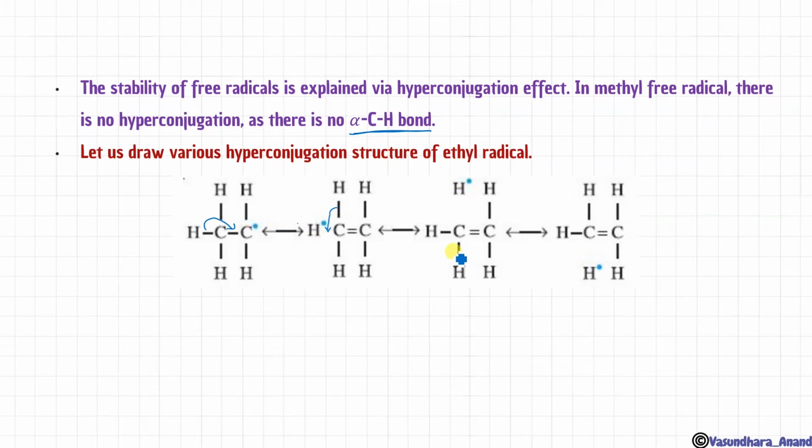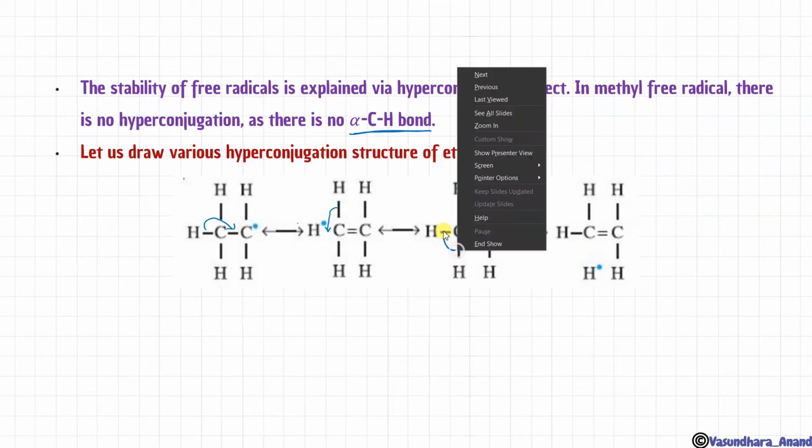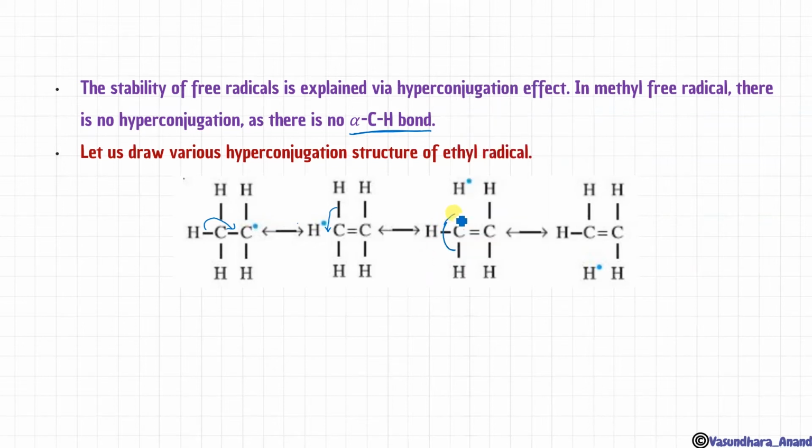What next? This bond will break, and this will move to this. Now in this case there will be a bond over here, and no bond over here with the free radical. Got it? So how many hyperconjugative structures are there? Three. It's quite easy. So let me draw it in this way; it will be easy to understand.